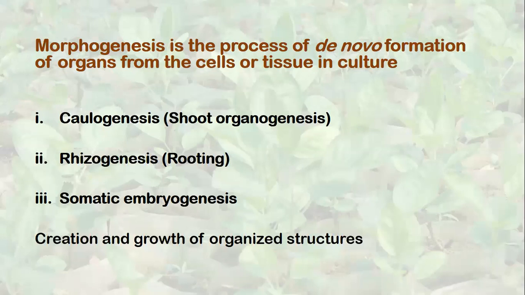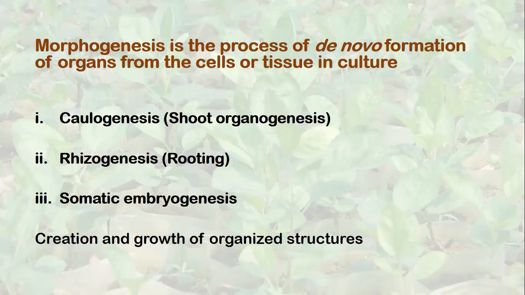And then same is rhizogenesis or root formation or rooting, all synonymous. This is a process of de novo formation of roots. This is a very common process. You plant cutting, you get roots. We have a micro shoot in the culture, we put them on a rooting medium, we get root. We have a callus, we differentiate roots. So rooting is a very common phenomenon, but this is also an example of morphogenesis. It's a type of morphogenesis.